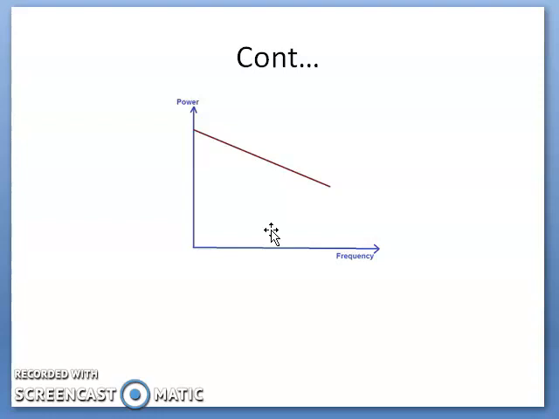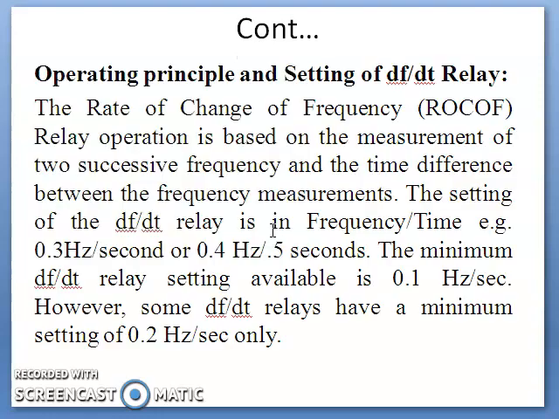Okay, if it happens, then due to the increasing load, the frequency dips below a certain threshold and generators connected to the grid will trip, which will result in a further dip in the frequency. Such a cumulative dip in the frequency results in complete grid failure. Thus there is a need for the rate of change of frequency dF by dt relay, which can detect the dip in the frequency and initiate load shedding to restore the load frequency balance of the grid. So we can see the operating principle of this relay.